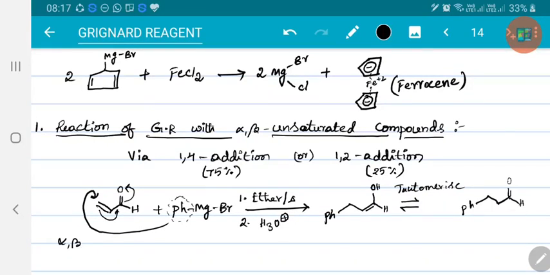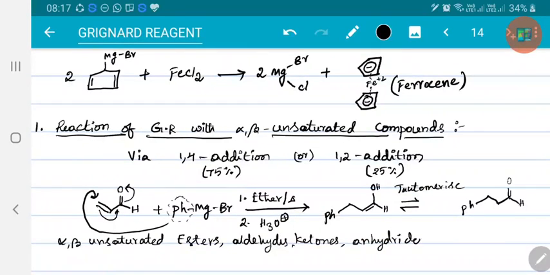So we can say alpha beta unsaturated esters, aldehydes, ketones, anhydrides, amides, etc. give saturated compounds.